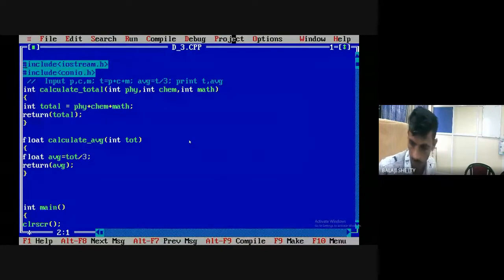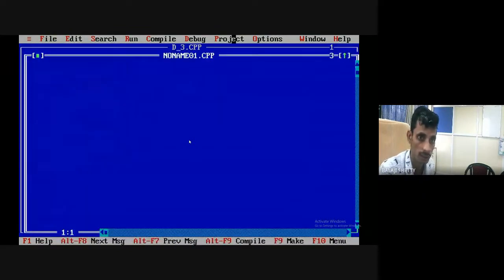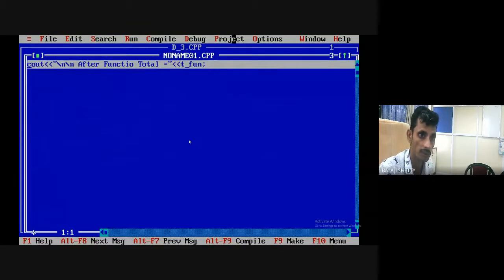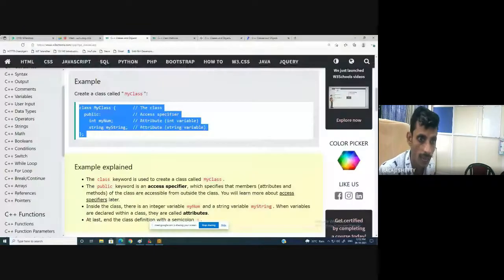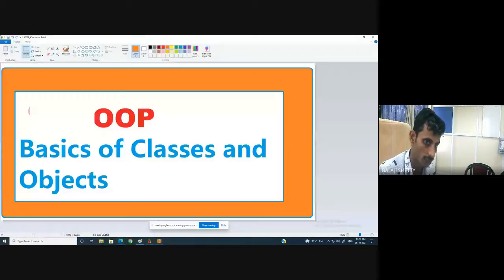The program. Let me note down this program name because I have to open this program after d3.cpp. Okay, fine. Now I create a new program. I paste the program. So here, what are the keywords? Class, my class, public.